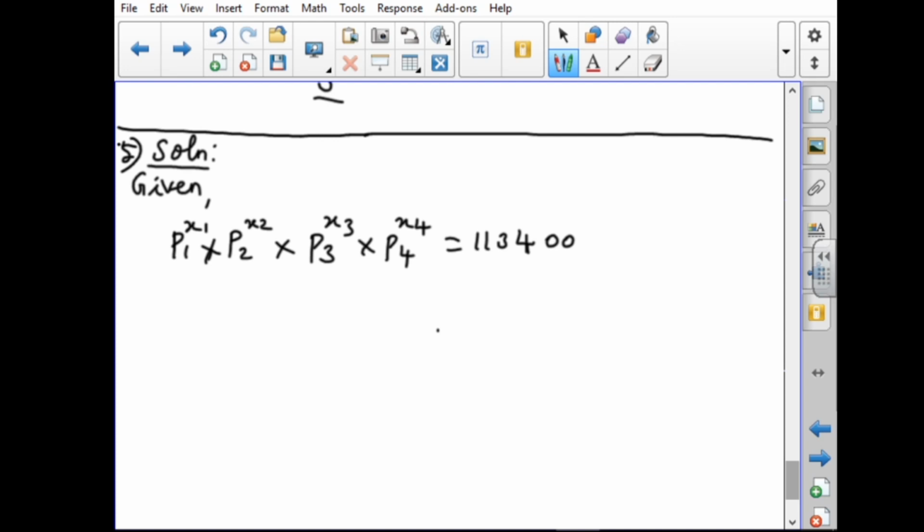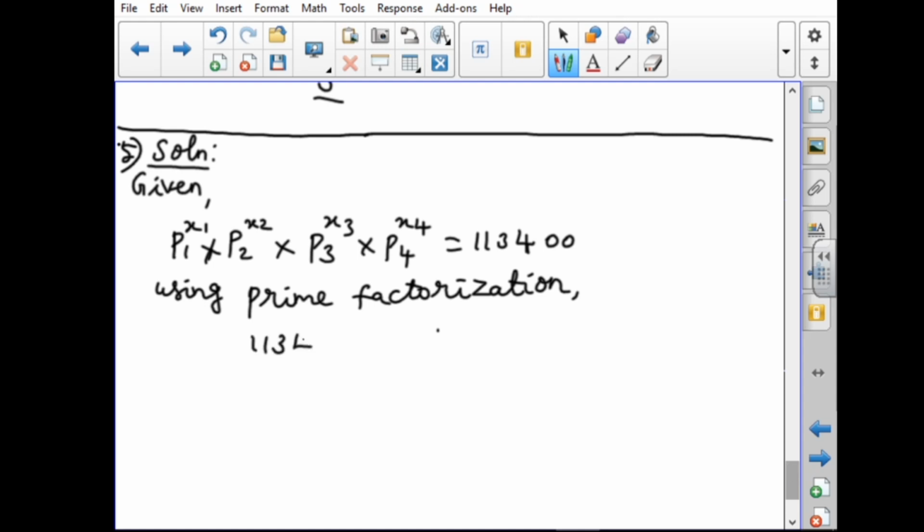Here also we have to find the answer using prime factorization. The given number is 113400. That is an even number, so we have to divide like this.